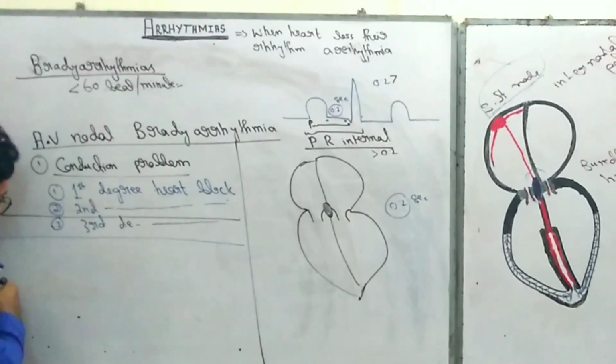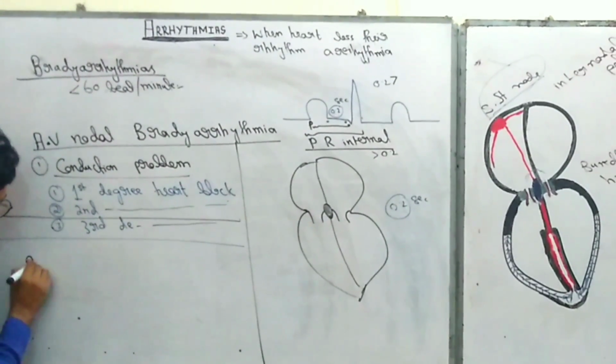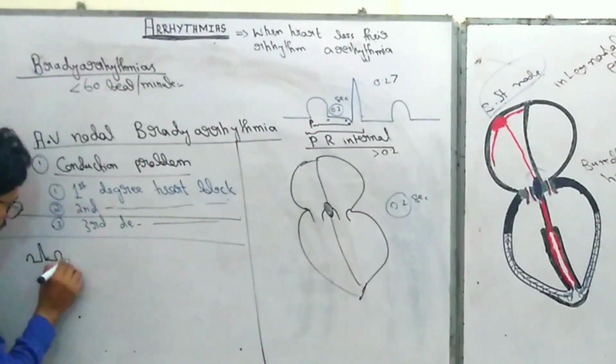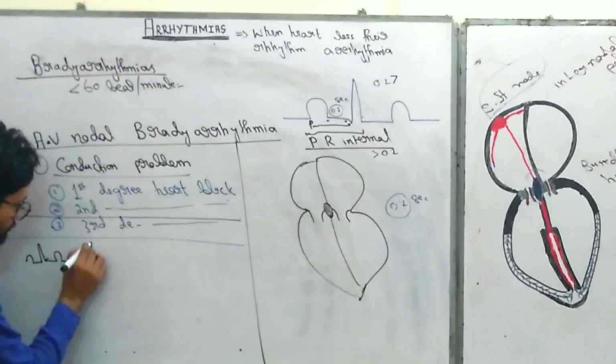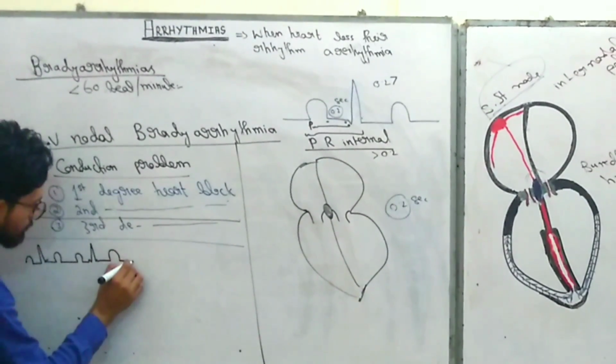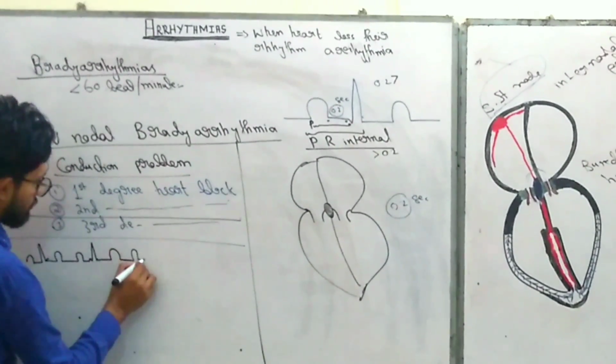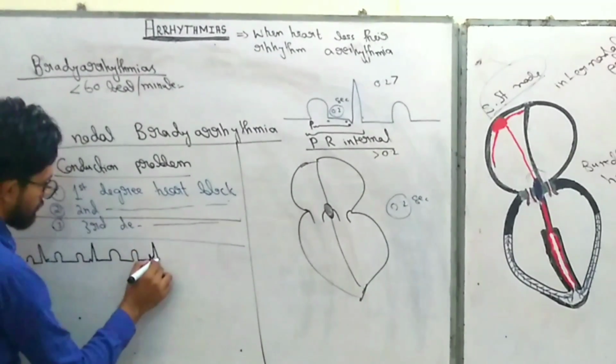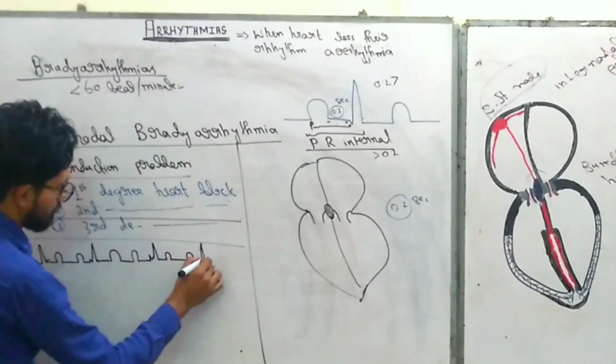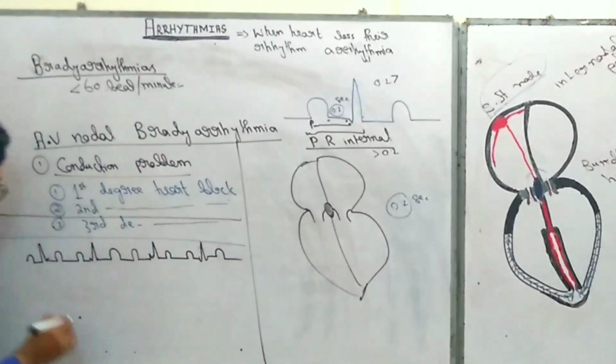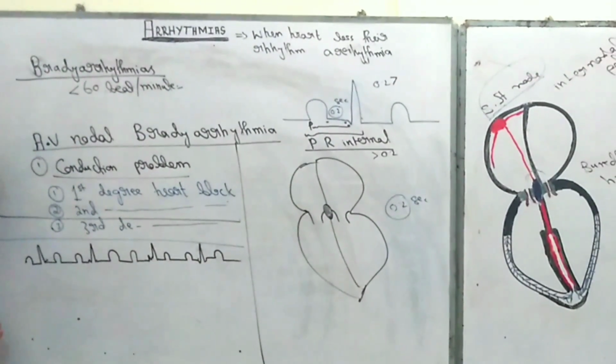Okay, first I will draw the normal ECG. So here is the normal ECG pattern. Now come to the first degree heart block.